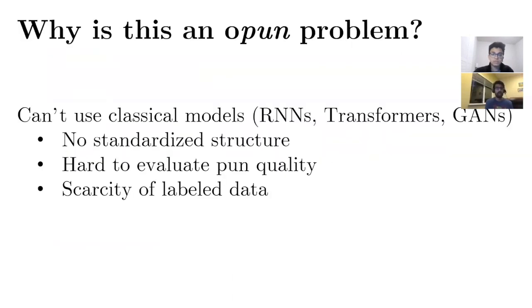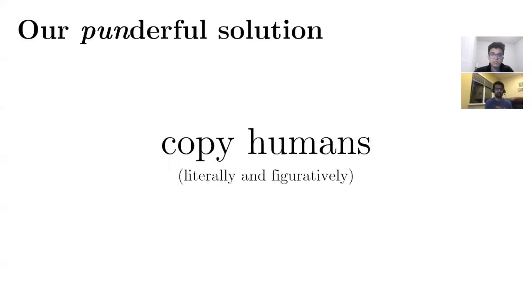One of the biggest problems that we faced was that we couldn't use classical models for three main reasons. There was no standardized structure because no two puns are the same. It's hard to evaluate pun quality because humor is very relative. And lastly, we had a scarcity of labeled data because it's even hard for humans to generate puns.